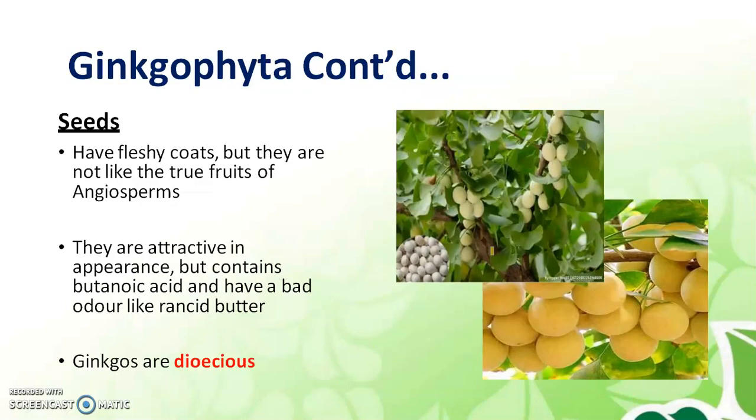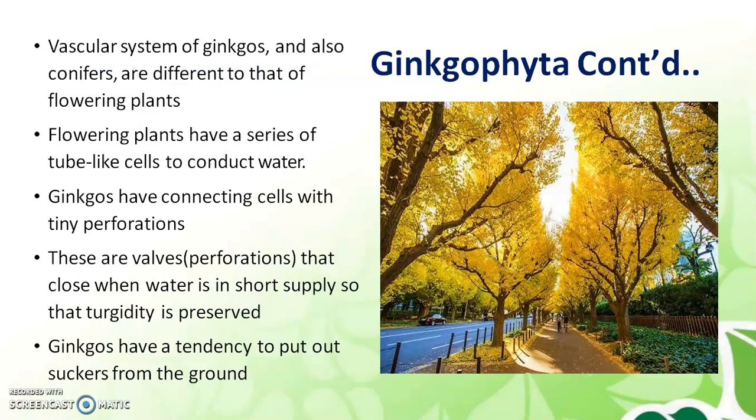These seeds have fleshy coats, but they are not like the true fruits of angiosperms. They are not the true fruits. They have a fleshy coat. They are attractive in appearance but contain butanoic acid and have a bad odor like rancid butter. That means butter which is smelling. They are dioecious, and the vascular system is different from the flowering plants. That means they do not have vessels. We have read about it.